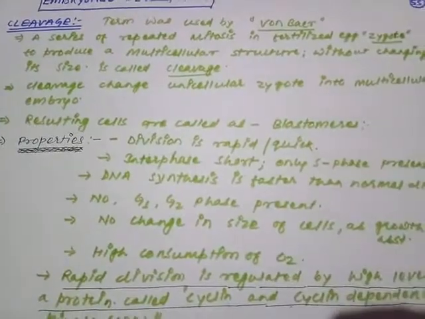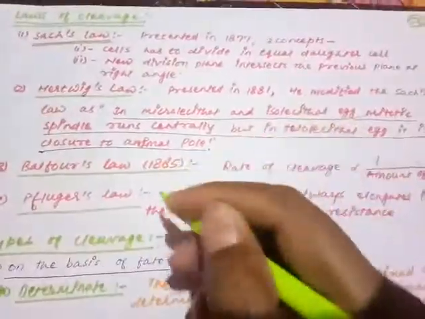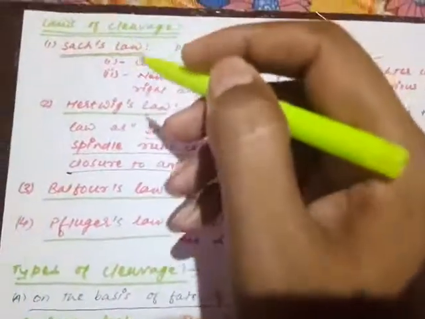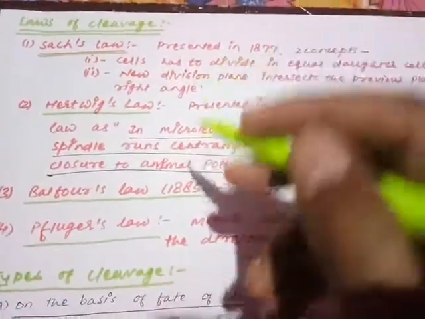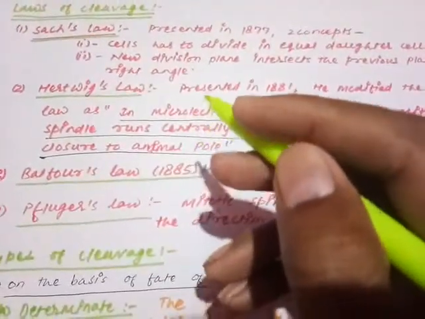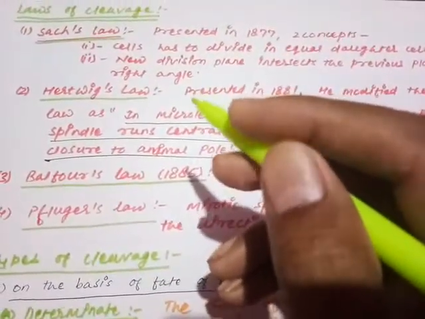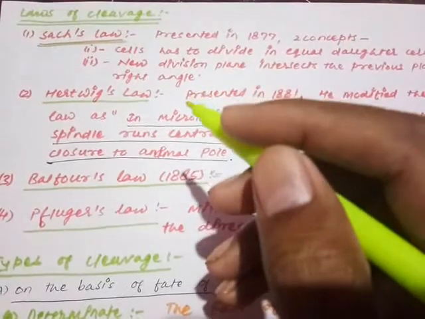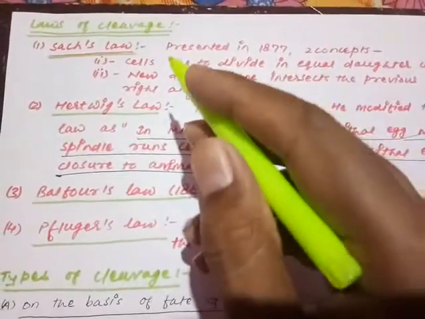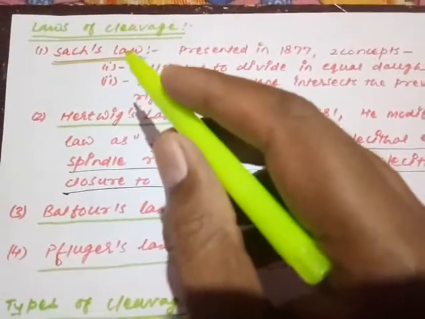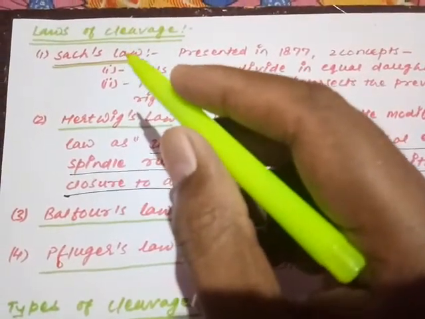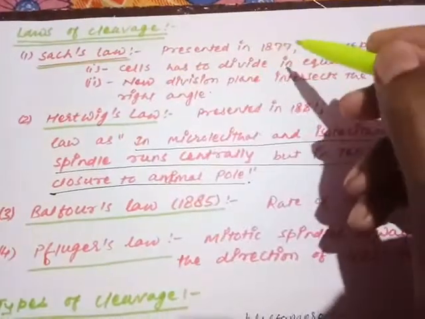So moving on to the next point. Here we are discussing the laws of cleavage. Laws of cleavage means some scientists and researchers have tried to explain how the cleavage occurs, the basic principle and mechanism of the cleavage. So here some important principles we are discussing. First one is called Sachs law. Sachs law was presented by Sachs in 1877.